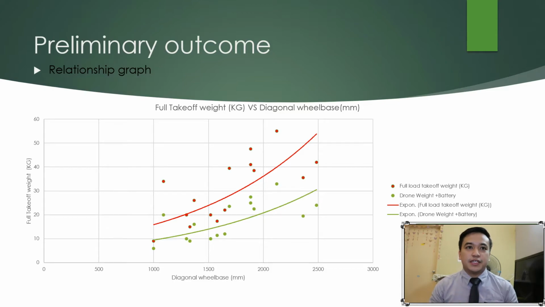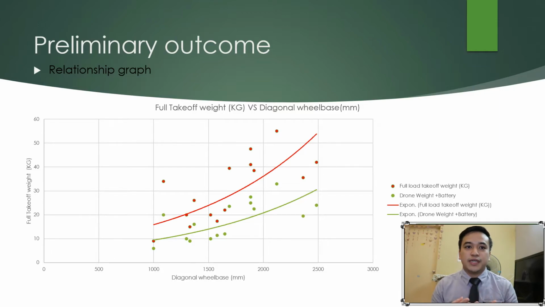First is the parametric study of the relationship between full takeoff weight, which is how much the drone can carry, versus the diagonal wheelbase, which is from end to end, so the size of the drone. We can see that it is an inclined graph, which means that the bigger the diagonal wheelbase, the stronger the drone, so the bigger the full takeoff weight.